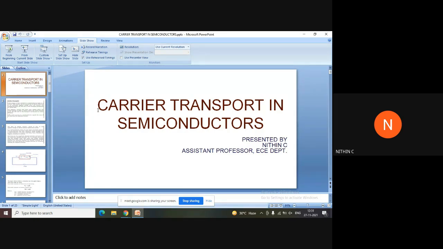And now we need to see how the carriers, in the sense, holes and electrons, within the semiconductor, how these carriers are transported. So what are the reasons for their transportation? What are the reasons for their movement within the material? How do they move within the material? That is actually what we mean by carrier transport.